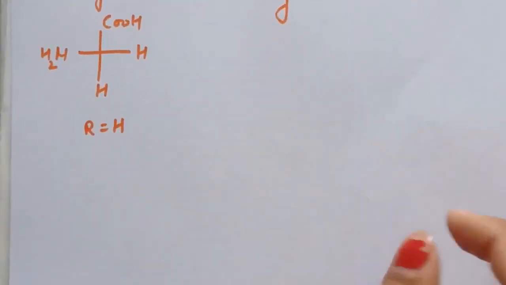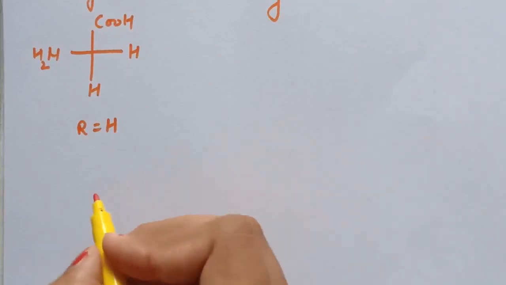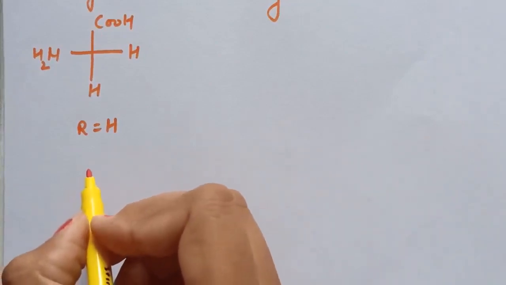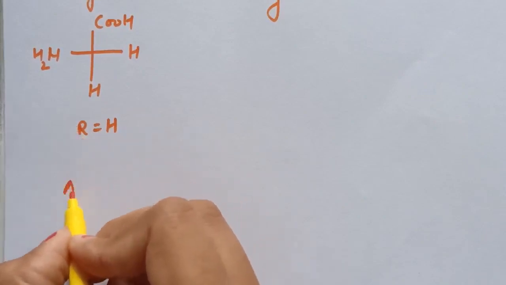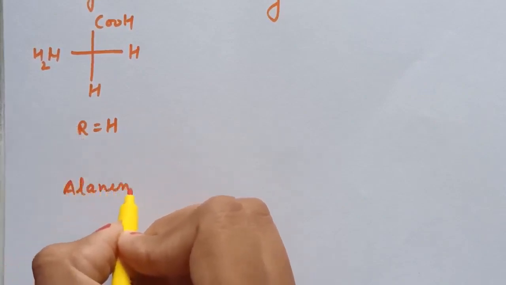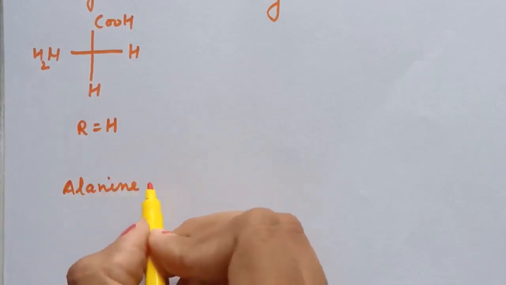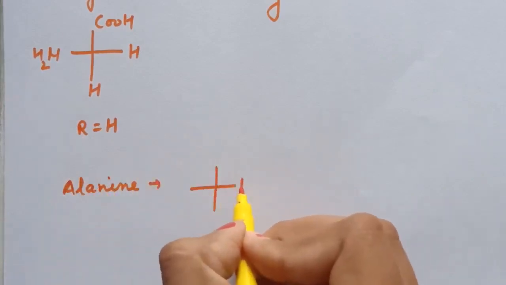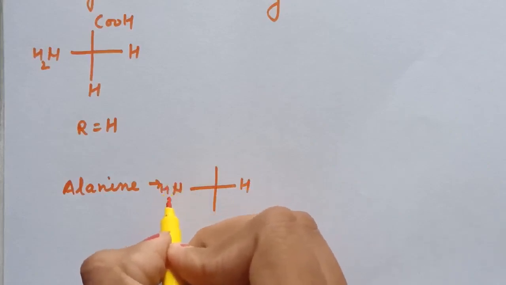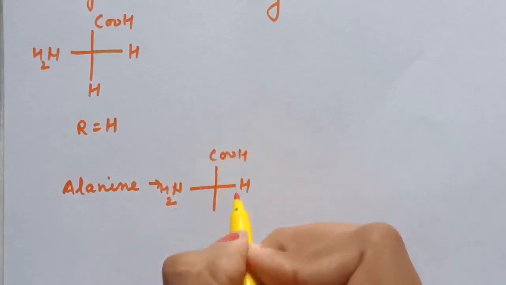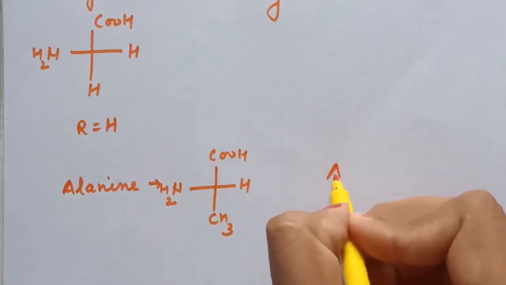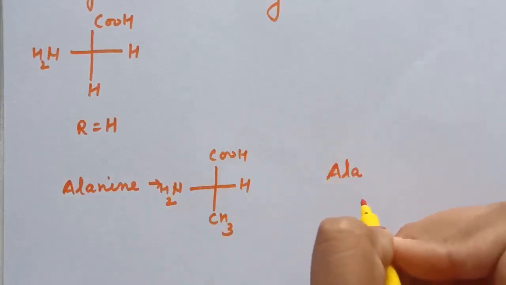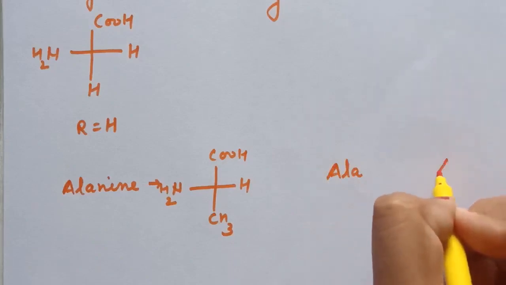Next amino acid is alanine. So the structure for alanine is, when we replace this R by CH3, the structure for alanine is H, NH2, COOH, CH3. The 3-letter symbol for alanine is ALA, and the 1-letter word for alanine is A.